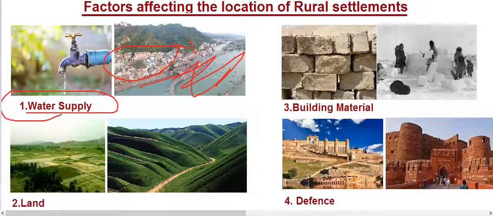This is a picture of Haridwar, which you may not relate to as a rural settlement, but it is just to tell you that rural settlements are generally located near water bodies like rivers, lakes, and springs, where water can easily be obtained, because the first requirement for a settlement is water. If an area does not have water available, then definitely that area will not be a good settlement.